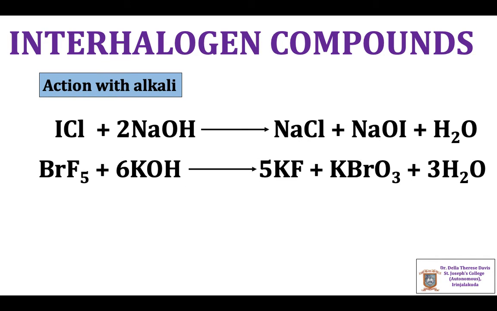Action with alkali. Interhalogen compounds react with alkali, giving halide ion derived from the smaller halogen and hypohalite, halite, halate or perhalate ion derived from the larger halogen.